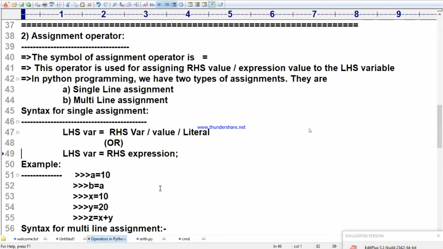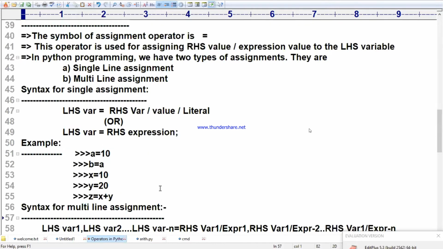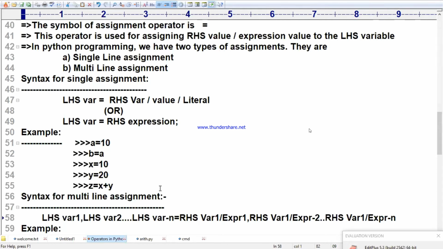Yes. You correct your sentence, Kunal, and tell me. Put it in the chat window. Others, complete your concept. Kunal, now it is the correct answer. See how you corrected it. You have done a multi-line assignment statement. That I am going to explain. The next program is that only.